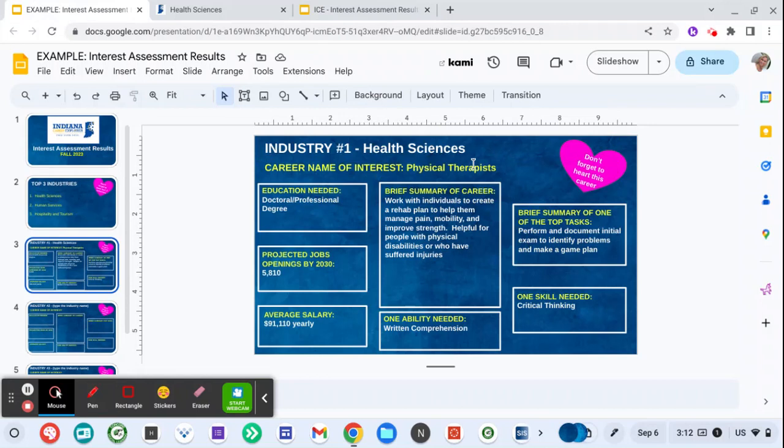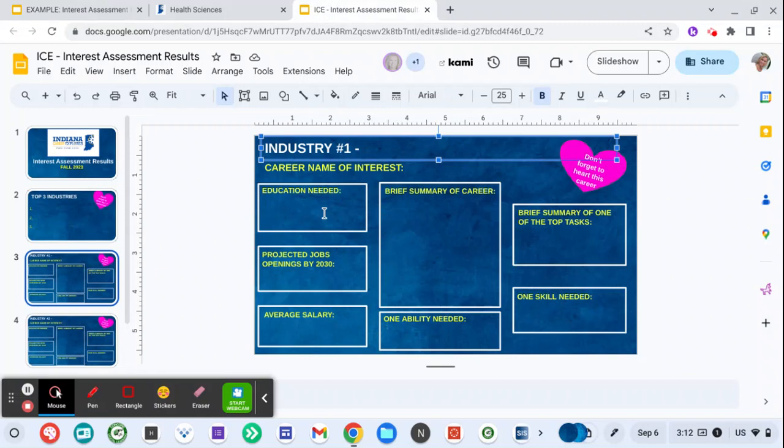I put here physical therapist. And then you see there are 1, 2, 3, 4, 5, 6, 7 boxes that you're going to fill out. The boxes have already been created for you. Yours is just going to look like this, and you're going to fill it out as you go.